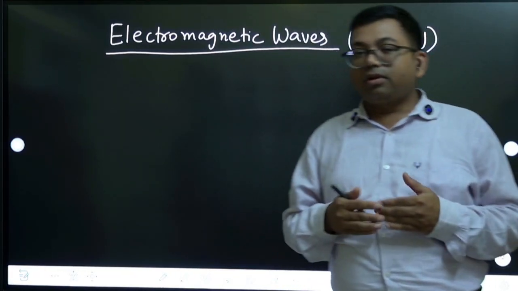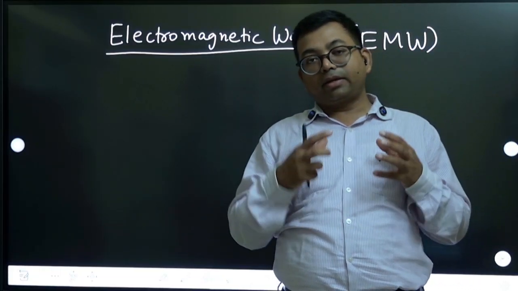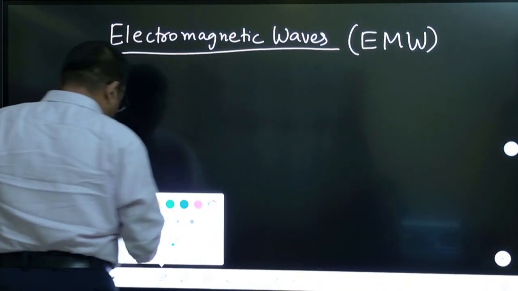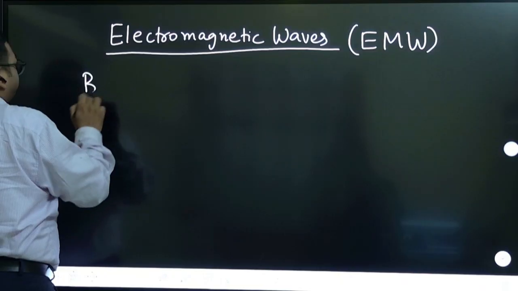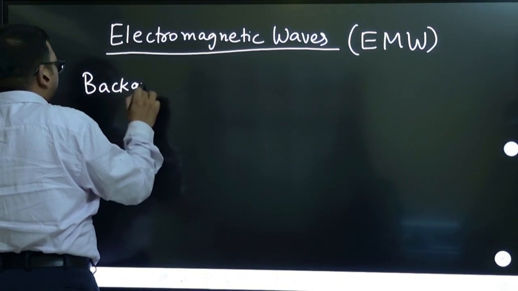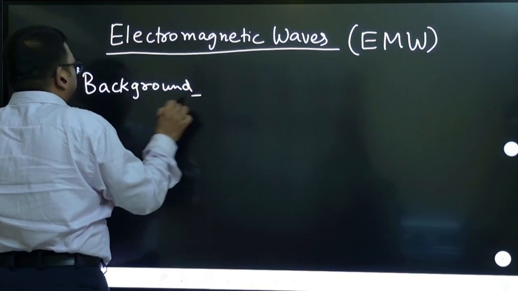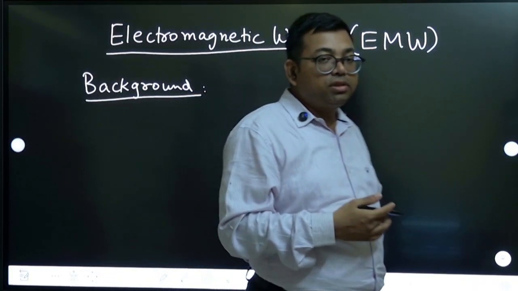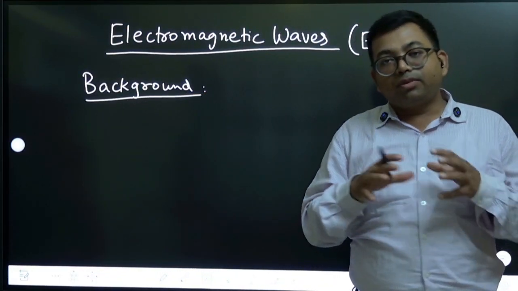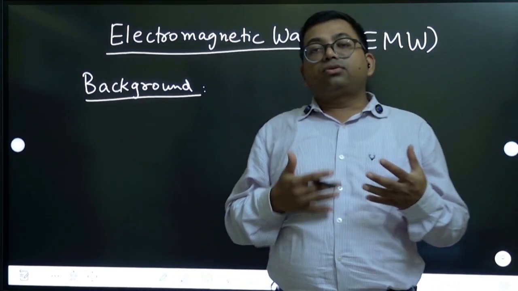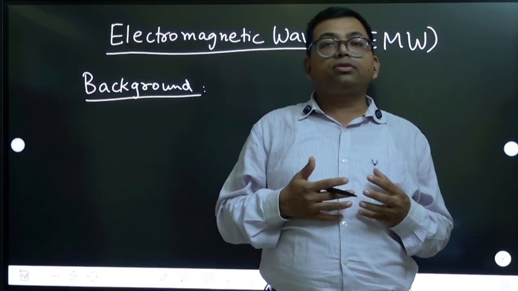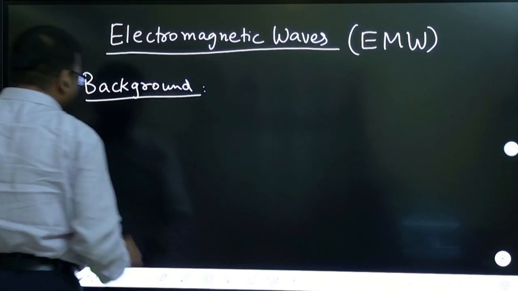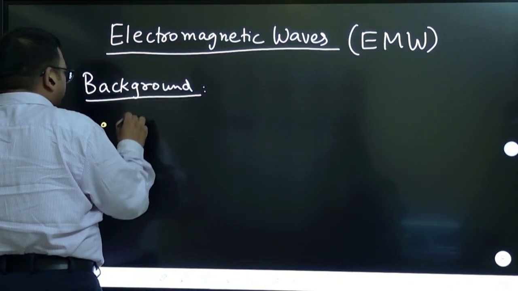So this chapter will involve all the concepts of electricity, magnetism, and also the concept of waves. Okay. So first thing is the background of this chapter. What is the background of this chapter? The background of this chapter was all the previous chapters which you have studied, starting from electrostatics. You have studied Coulomb's law, right? So what are the things we have studied? Let us summarize briefly.